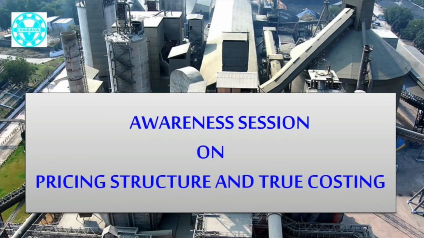We take this opportunity to welcome you to this customer awareness on true costing. Every customer wants to operate the project cost within the allocated budget. It consists of two parts. Let us consider the mechanical part. First one is procurement cost of materials and second one is mechanical execution.